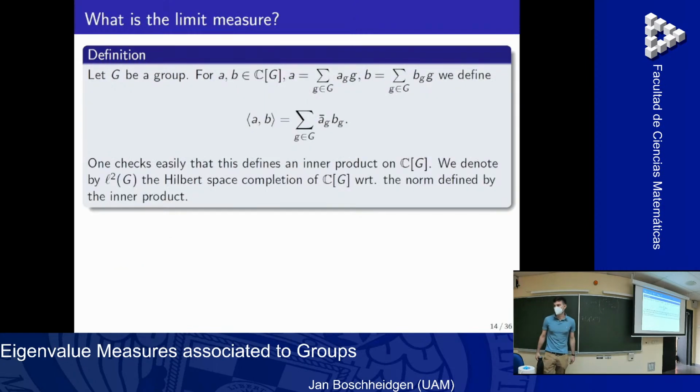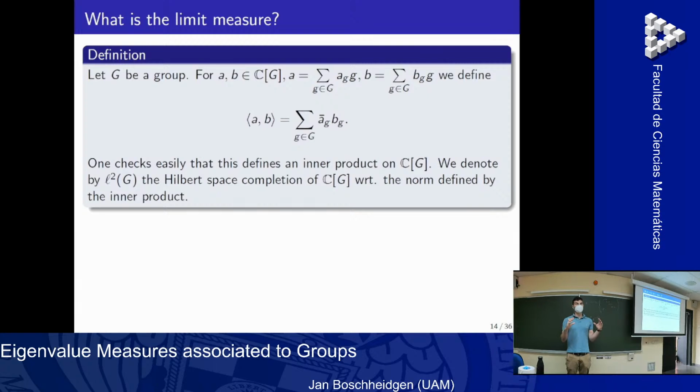Just becomes a little bit more complicated. But now we can also, this limit measure, we found out that it is defined by the trace. And analysis actually gives us what it is. Because let's go back to our matrix A. And this matrix A is also an operator on a Hilbert space. Let's first construct this Hilbert space.